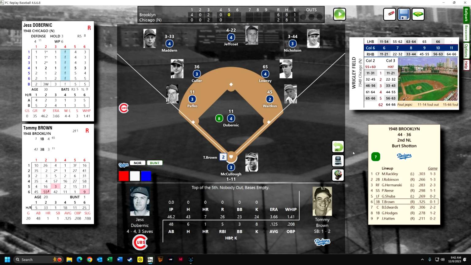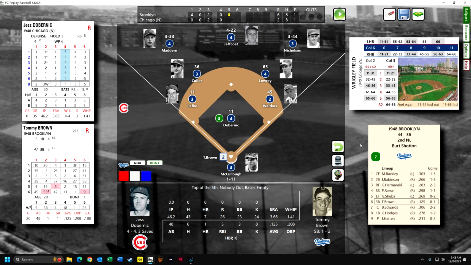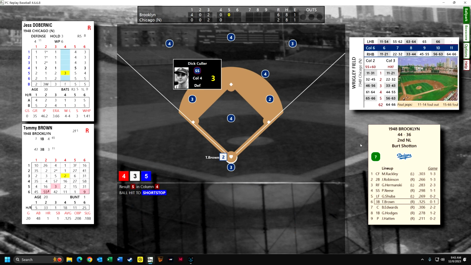They bring in Jess DeBernick. I don't know if that's exactly, it could be like a more European pronunciation, but that's the way it looks. From Mount Olive, Illinois. He's 5'10". 30 years old, and Tommy Brown is up, trying to get all his at-bats used up so he doesn't have to play for Brooklyn anymore.